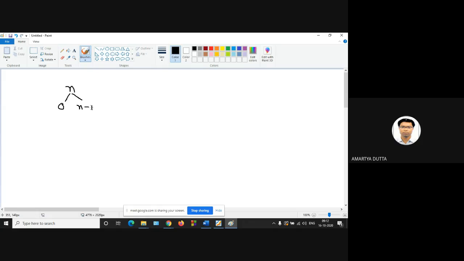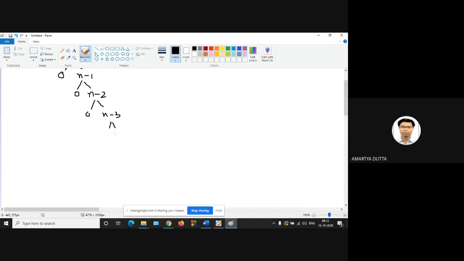Is it clear? Yes, sir. Again, if you divide this, you will get 0, and actually this is a binary tree. So n minus 2. Next 0 and n minus 3.